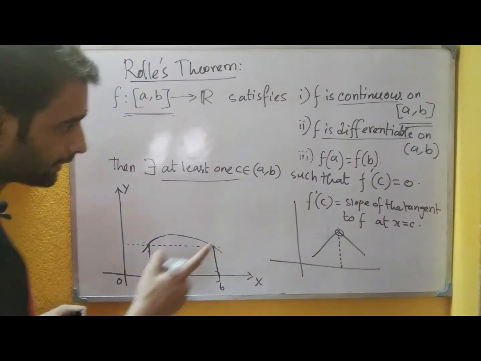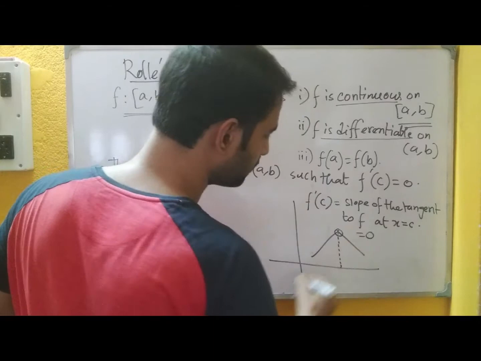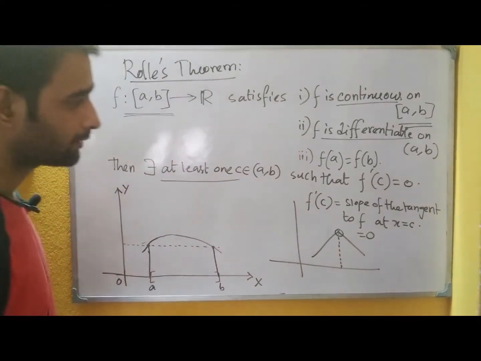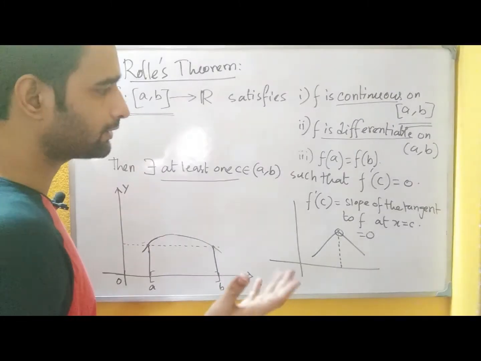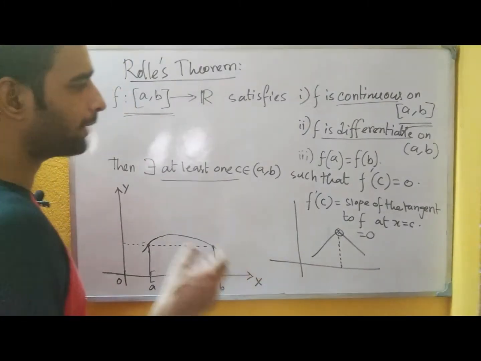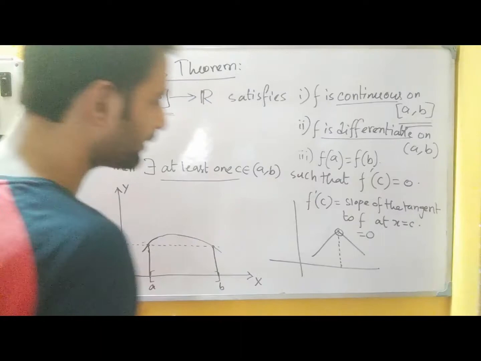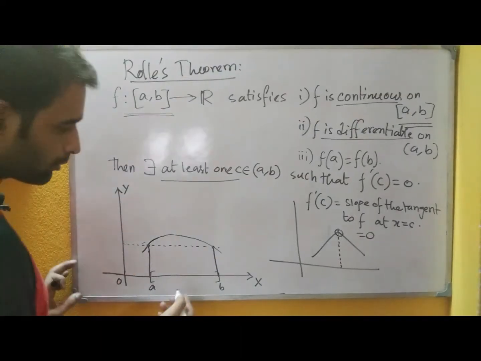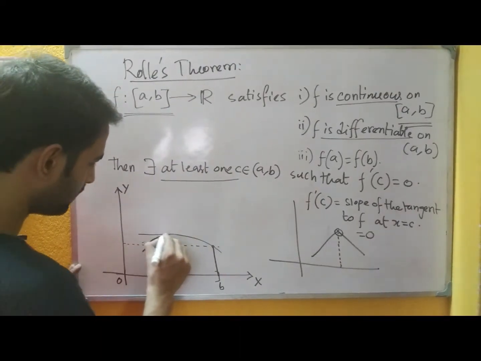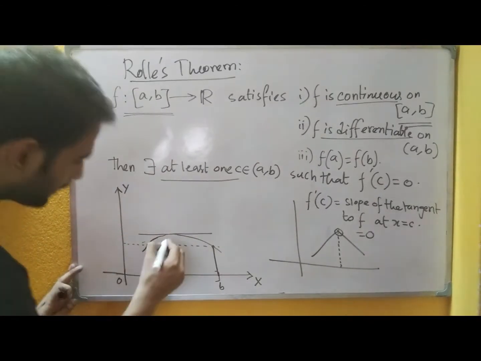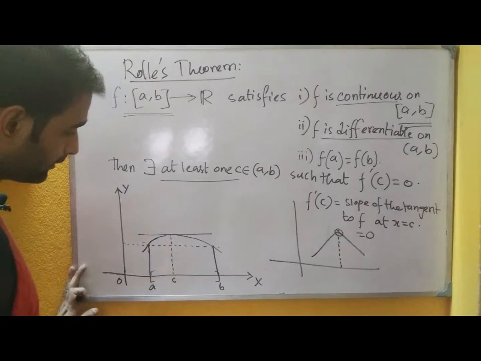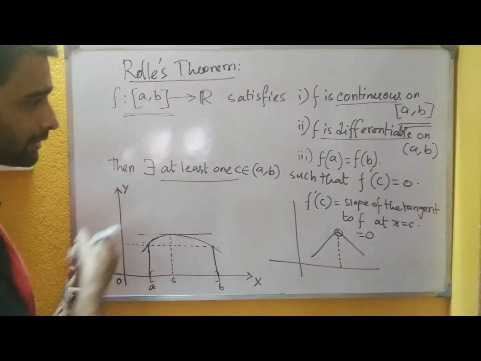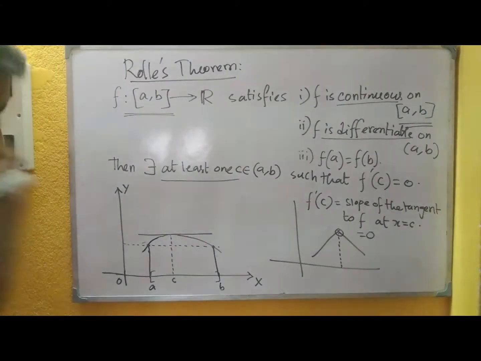And f dash C is becoming 0 means the slope of the tangent is 0, and whenever some line is having 0 slope, that means the line should be parallel to x-axis. So here it is saying that the tangent should be horizontal, that is parallel to x-axis. So we will get this point C somewhere here, so that the slope of the tangent becomes 0, that is f dash C becomes 0.